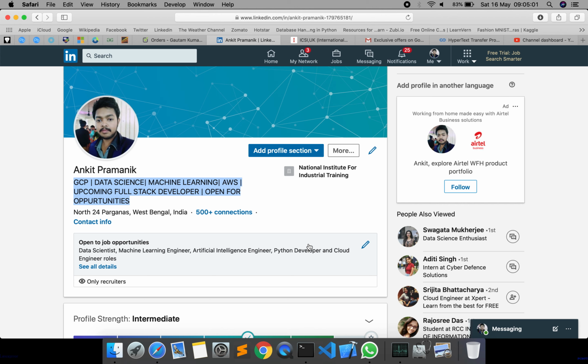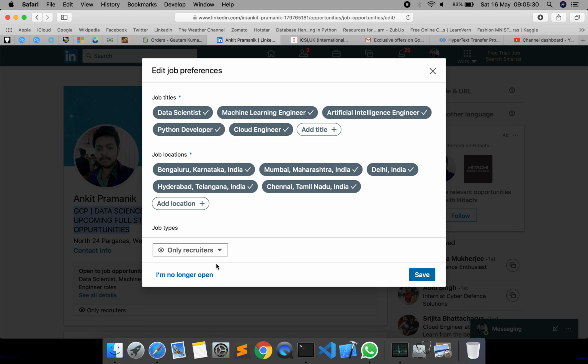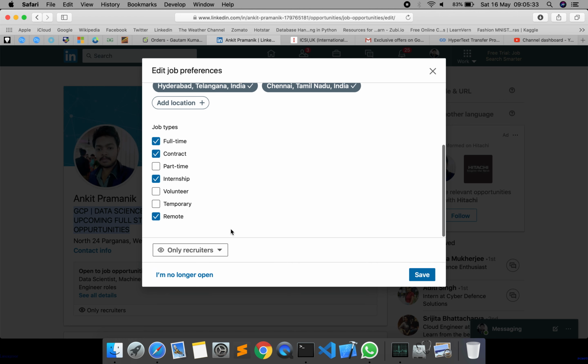are any working professional, obviously, then this part you have to open to job opportunities. Fine. What is the benefit of doing this? The company persons will get to know that this person is open, and there is a chance that we may look at his profile and offer him some opportunity. So it is better to open this part up if you are in pre-final or final year, or also if you are searching for internships, because inside this you will be getting an option for internship and other types of job opportunities as well.